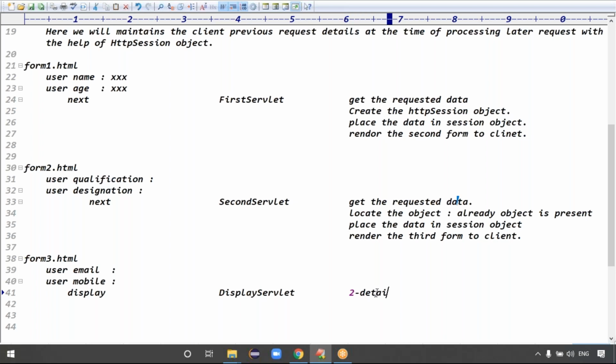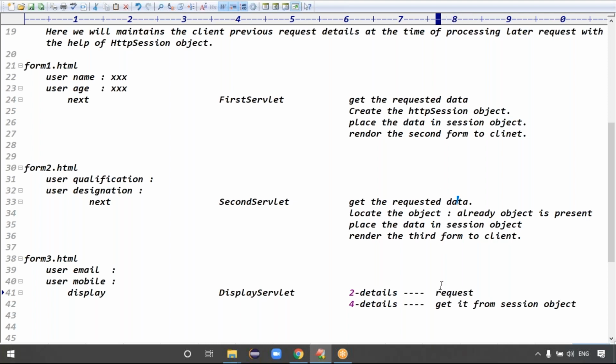Those two details we have to get from which object, guys? Request object. Yes, but she needs the remaining four details also, right? She has to display the remaining four details. Then how will she get them? The remaining four details are present in the session object or not? Get it from which object, guys? Session object, because temporarily we are storing into which object?